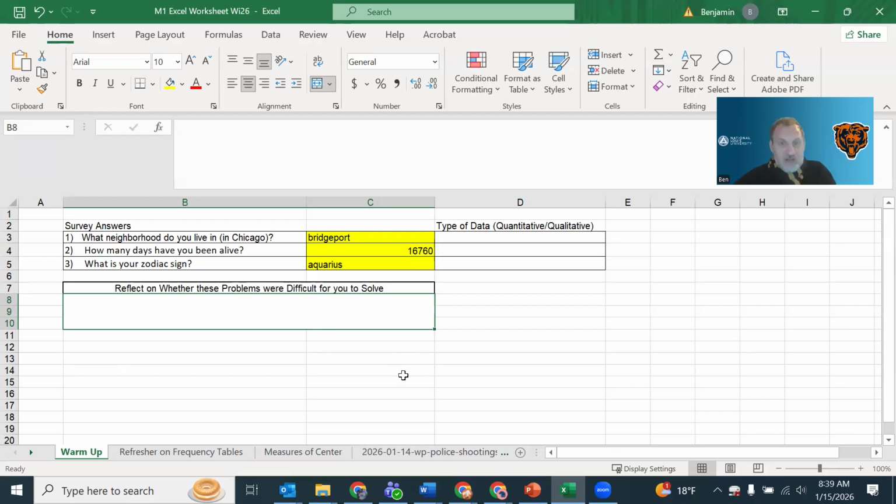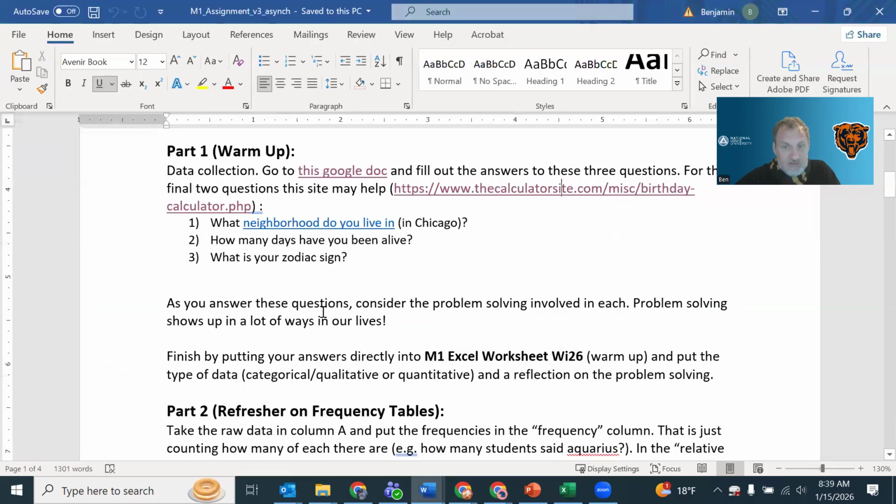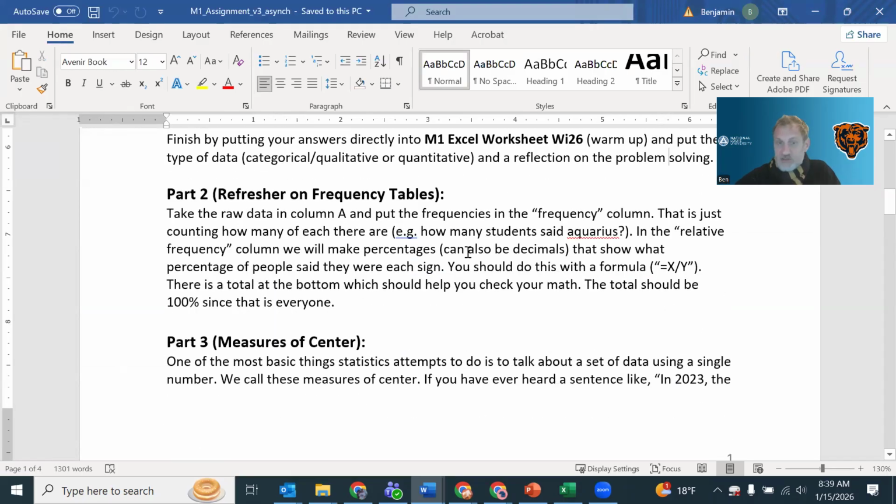Okay. So I think we're done with the first part of the warm-up. And so we're going to move on to the refresher on frequency tables. So I'm going to do this part 2, and then we're going to stop the video, and I'll make another video as we get into the measures of center. I want to keep these relatively short.